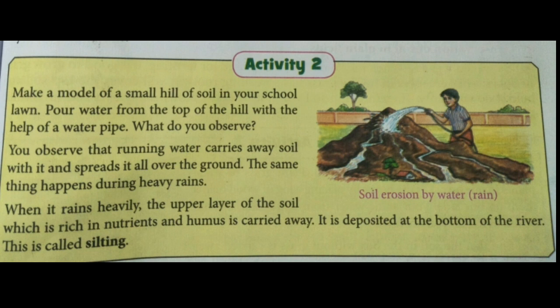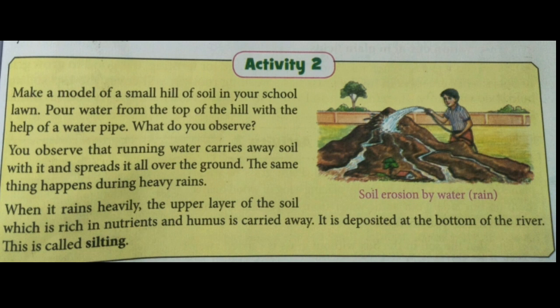With this activity we can understand that in the same way the soil is removed by heavy rains. When it rains heavily, the upper layer of the soil, which is rich in nutrients and humus, is carried away. Now why are we saying that the soil is rich in nutrients and humus? Because earlier, when I explained the layers of the soil, I told you that the top soil is very helpful for growing plants. It contains nutrients which help the plants grow well.